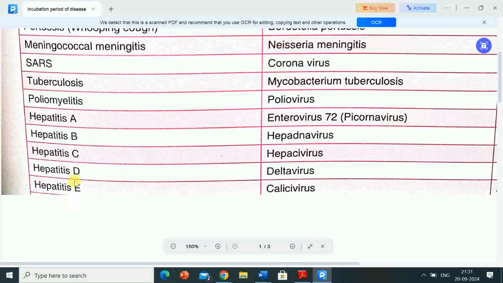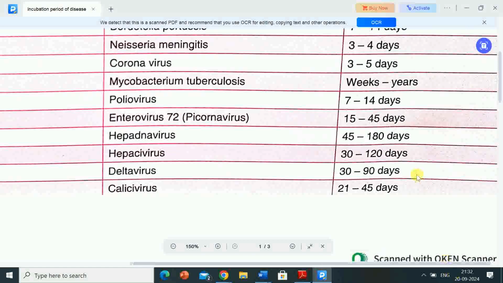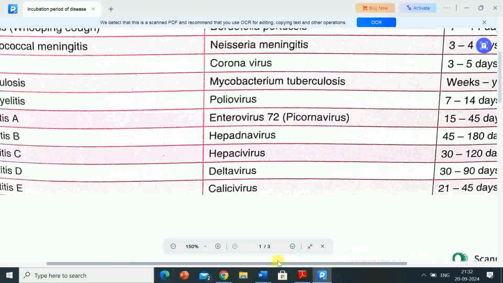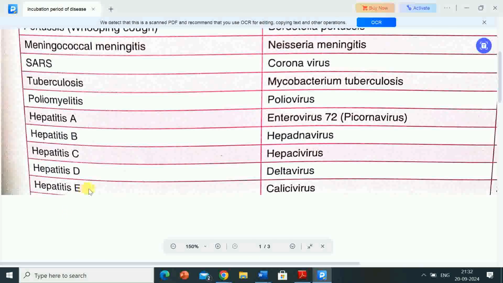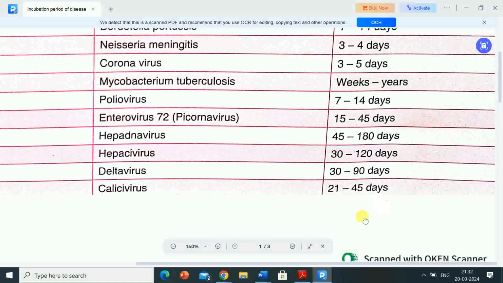Next disease is hepatitis D. The causative organism for hepatitis D is Delta virus. Incubation period is 30 to 90 days. Next disease is hepatitis E. The causative organism is calicivirus. Incubation period is 21 to 45 days.